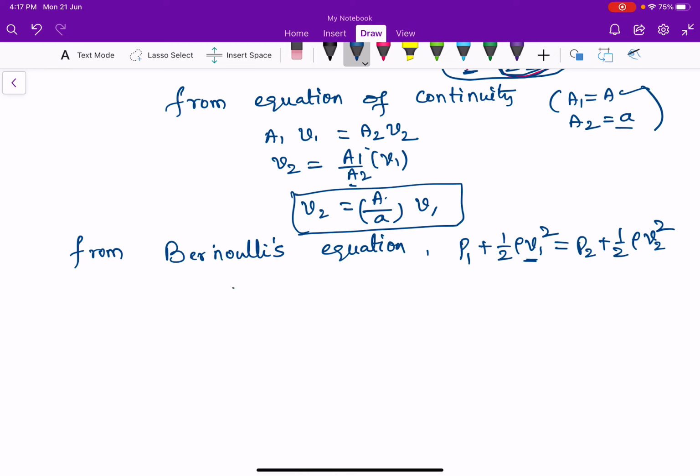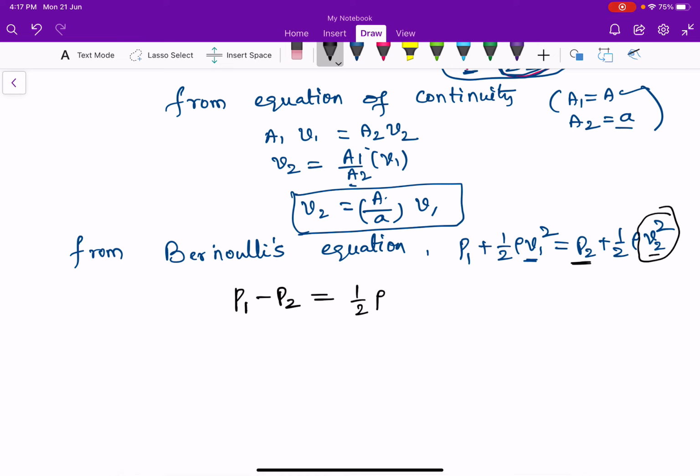So bring this P2 to the left side. So it will become P1 minus P2 is equal to half rho V2 square.